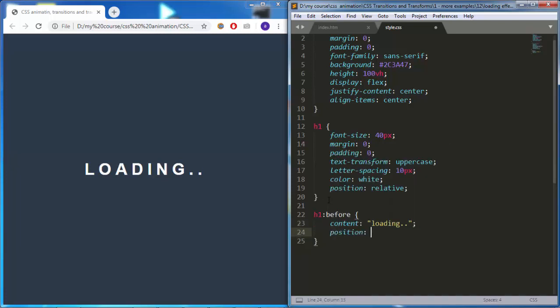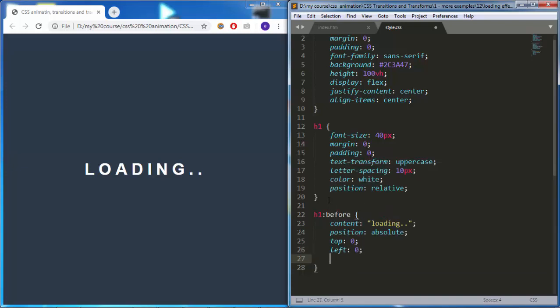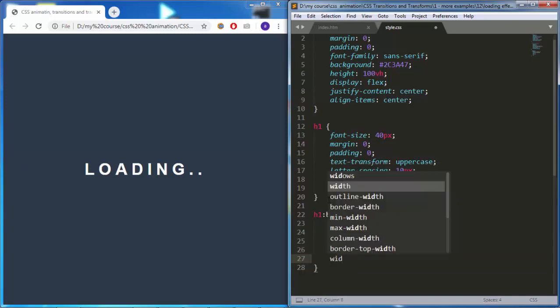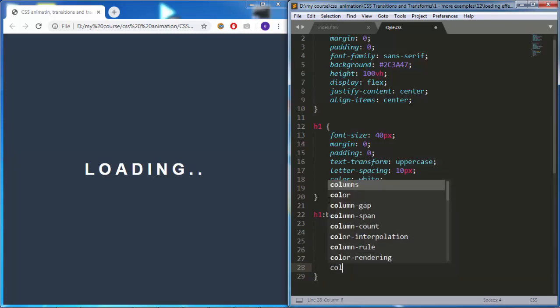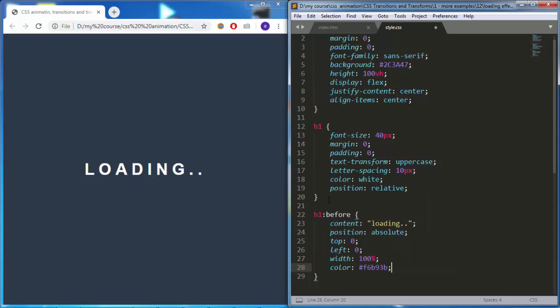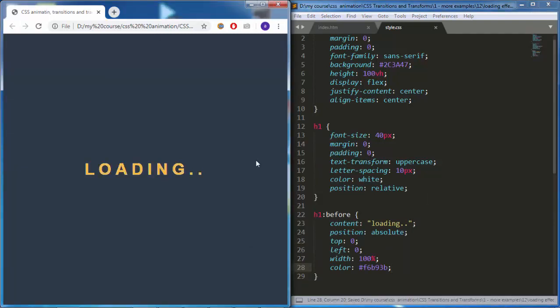Then position, absolute, top, 0, left, 0 as well, width, 100%, and color, this nice yellow color. So now you can see the H1 is now yellow. And this is because it's now covered by the yellow text, which is the before pseudo element. All right, let's continue working.